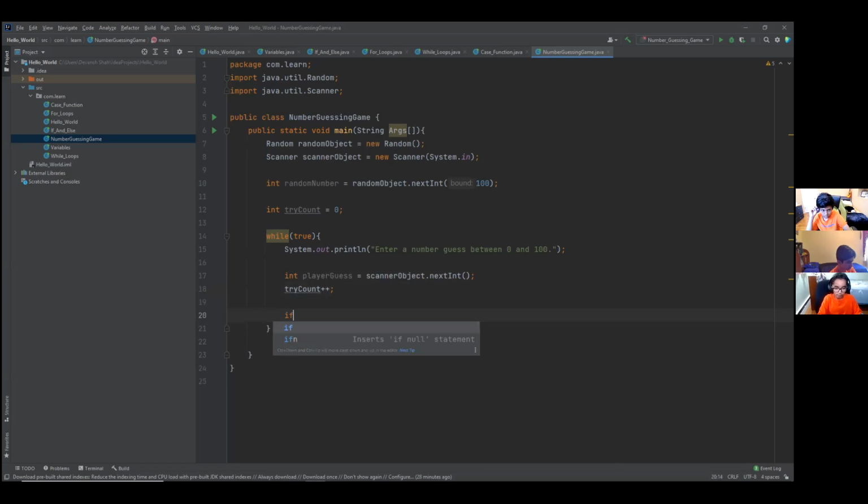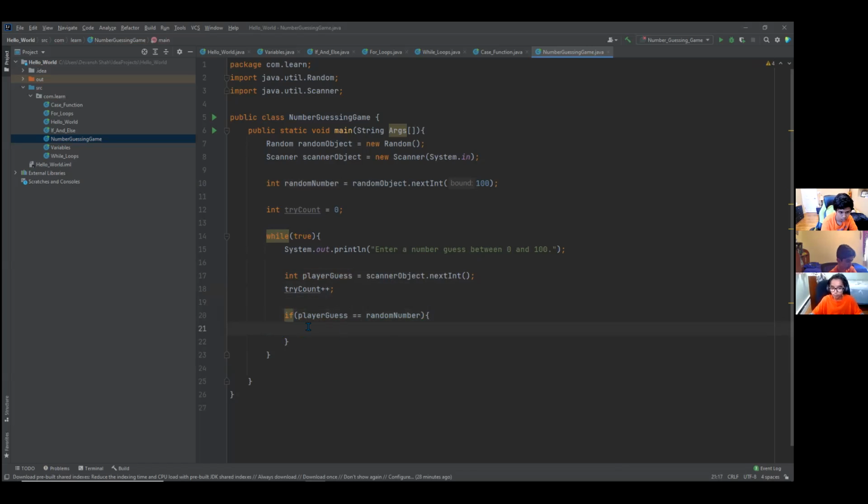So let's say whatever the player is guessing is equal to the random number. If the player guess is equal to the random number, then we're going to have a code block, and whatever's in this code block is designated to this. If it's equal to the random number, that basically means that they win. So we're going to say you win.